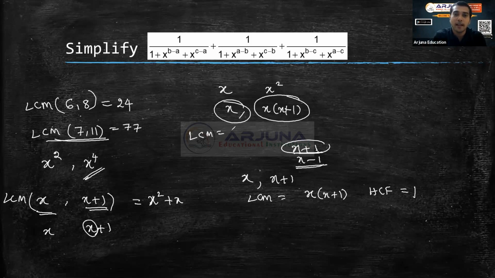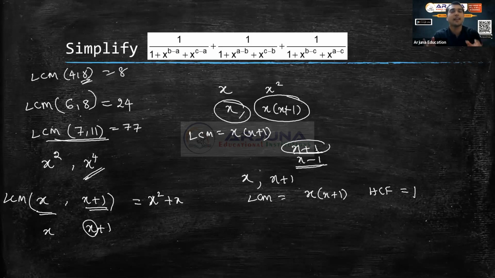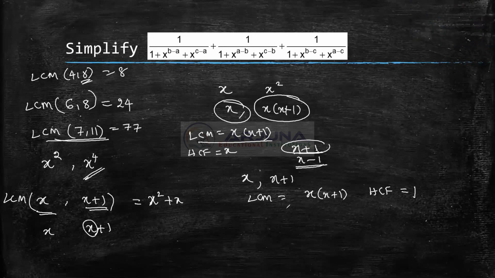LCM will be x into x plus 1, just like the LCM of 4 and 8 is 8, because 8 already includes 4. So x into x plus 1 already includes x, and therefore we write the LCM as x into x plus 1. But what about HCF? HCF will be x only, because that is what is common to both terms. Clear? So this is about expressions.